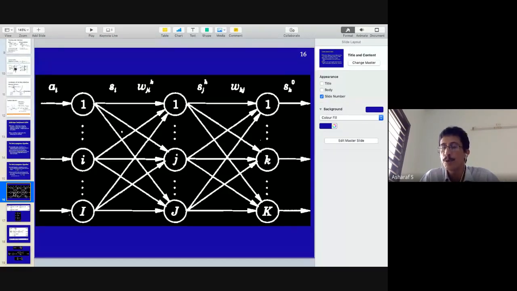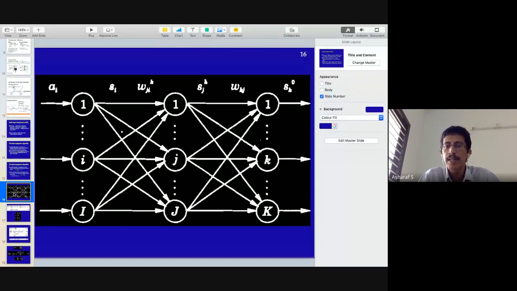And for the last layer, the kth layer, the output layer, the input would be the output of the hidden layer. So there are 3 layers out here. I repeat, 3 layers: I input layer, J hidden layer, K output layer. The input to the hidden layer would be what comes from the input layer, right? The input to the output layer would be the output of the hidden layer. So from the input layer, a signal goes as inputs to the hidden layer. From the hidden layer, its output goes as inputs to the output layer, right?